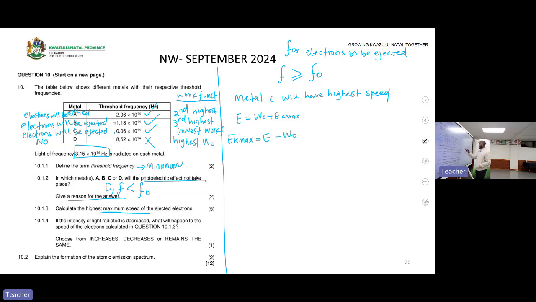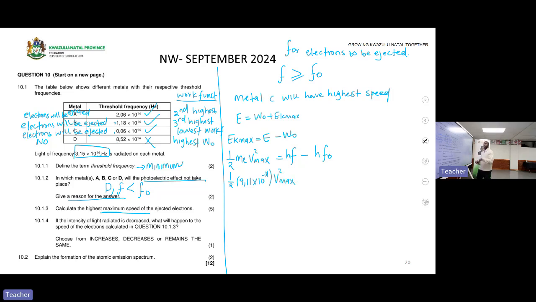Good. Now let us first have the mass of an electron, V squared maximum. That's what they are looking for, just like the previous problem. E is hf because we're given frequency. We won't use hc over wavelength because now it's frequency. So let us use the suitable formula: hf minus h times threshold frequency equals half the mass of an electron, which is 9,11 times 10 to the minus 31, times V squared max.